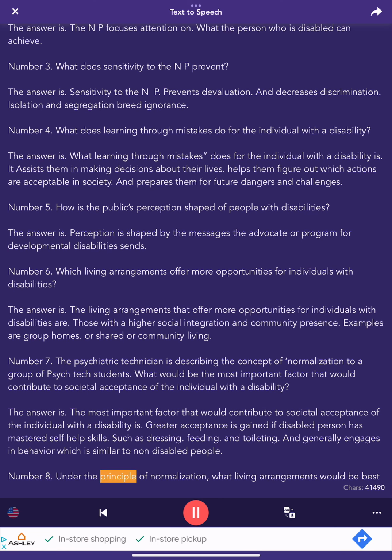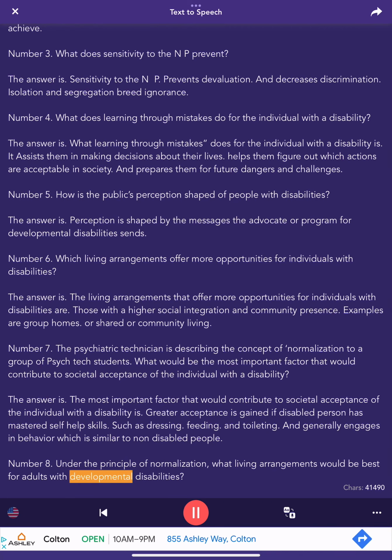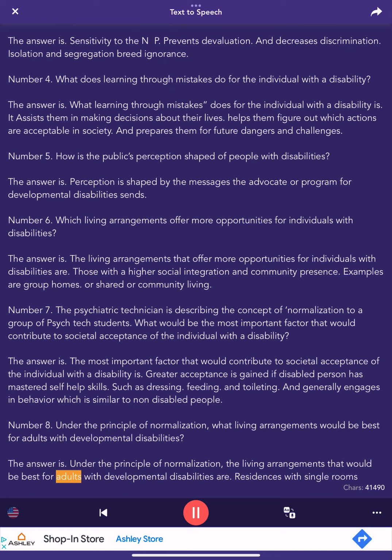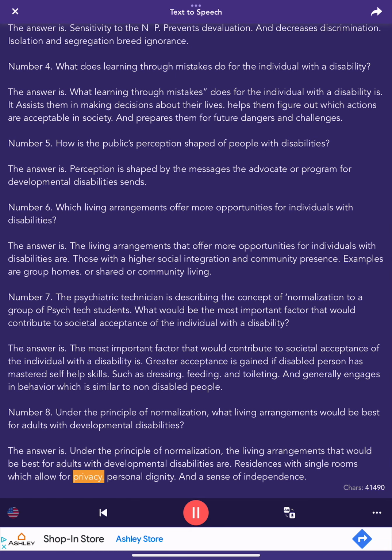Number 8. Under the principle of normalization, what living arrangements would be best for adults with developmental disabilities? The answer is, under the principle of normalization, the living arrangements that would be best for adults with developmental disabilities are residences with single rooms which allow for privacy, personal dignity, and a sense of independence.